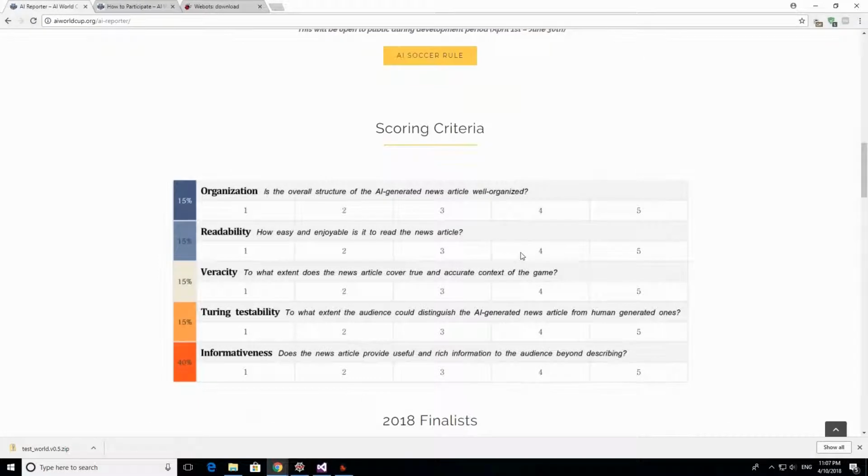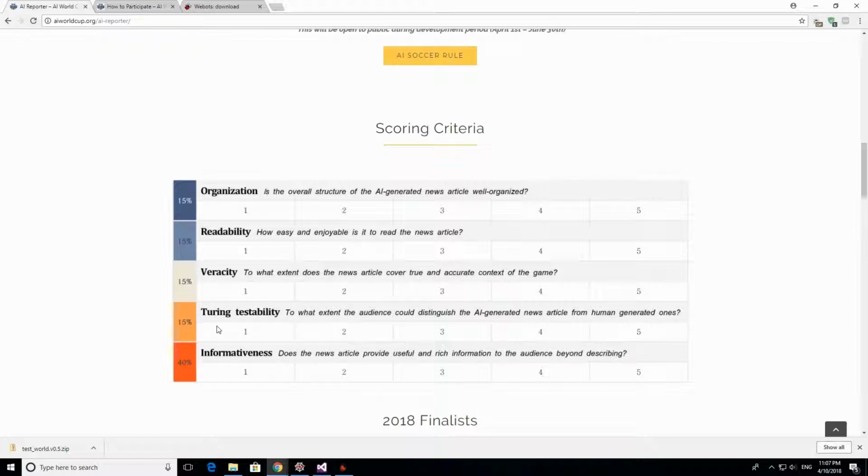Here you can see the scoring criteria that will be used for this competition. The organization is important, the readability is really important, veracity. But for me, these two things are the most important factors in the AI Reporter.